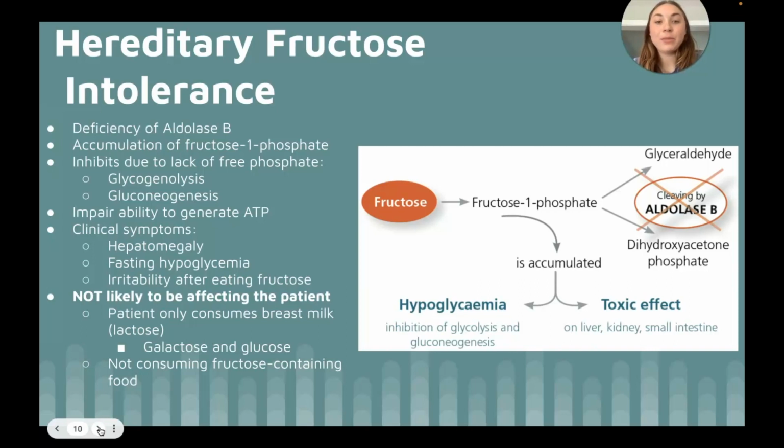Relating back to the patient, the mother reports the infant has only ever eaten breast milk. Breast milk is primarily composed of lactose, which is glucose and galactose. Therefore, it is unlikely the patient is affected by hereditary fructose intolerance, as this condition is caused by a disorder in the fructose metabolism and usually revealed by the introduction of fructose-containing food in the child's diet.